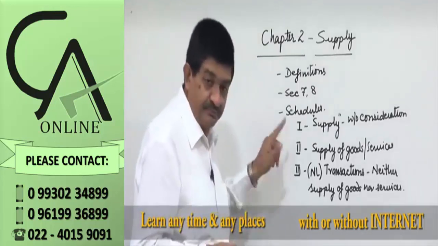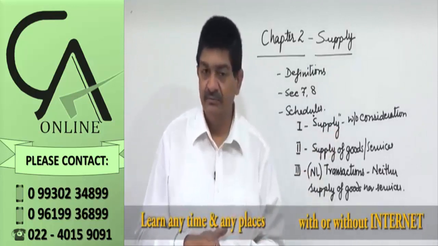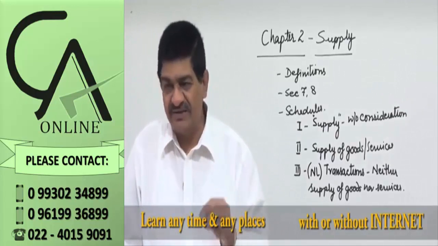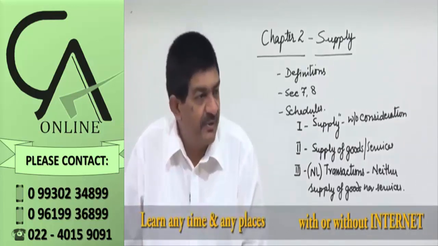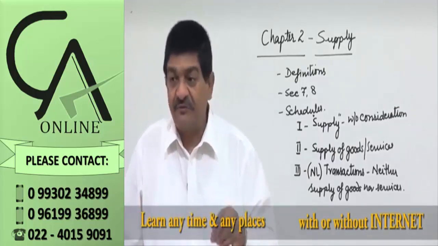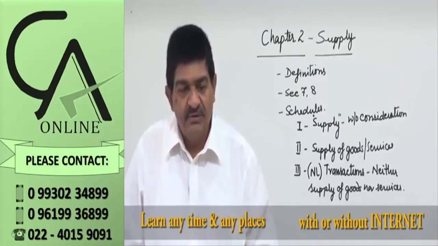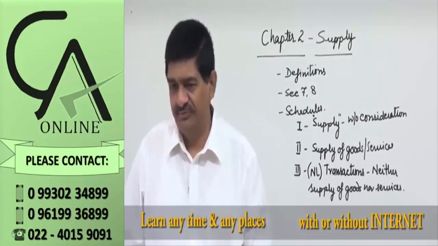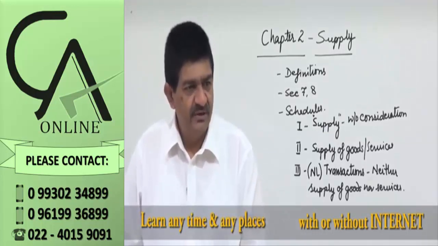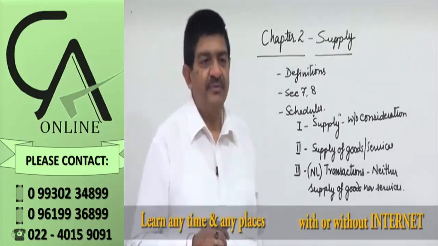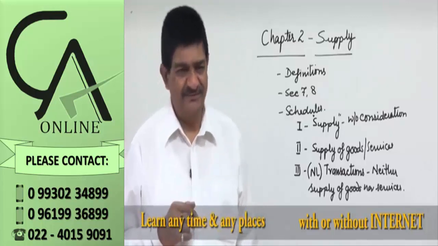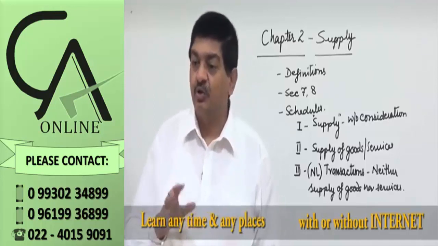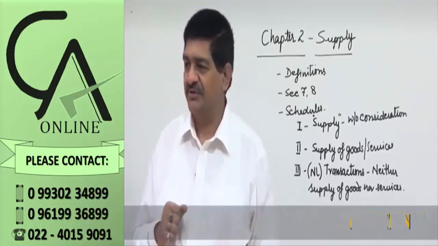Schedule number 1. What is the title? Supply without consideration. Just take one example which we'll see in the later part also. Some software company purchased n number of softwares or n number of laptops. Right? Those are capital goods. Availed input credit. After using for a certain period of time, those are donated to some charitable organization.